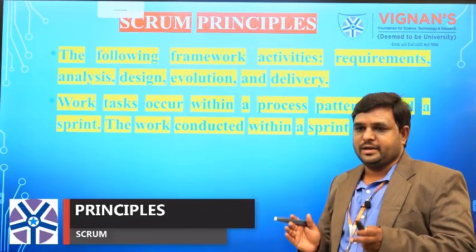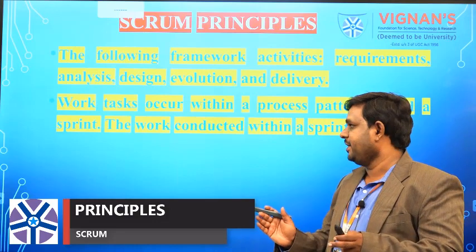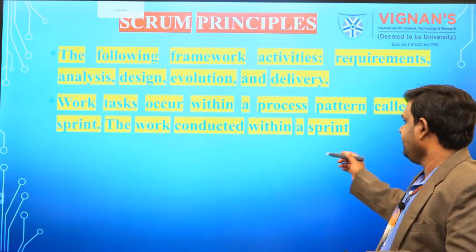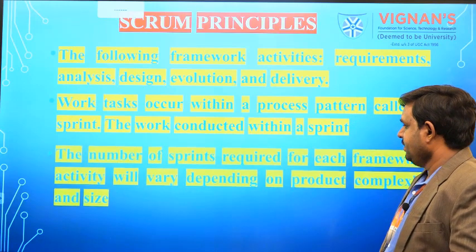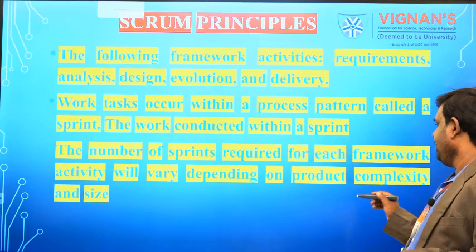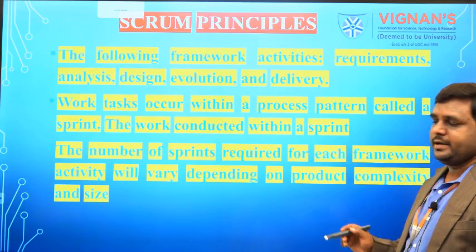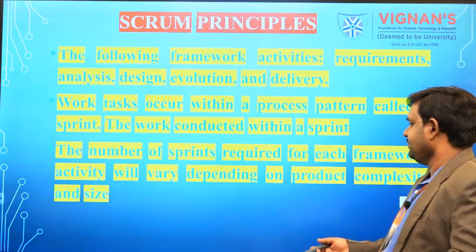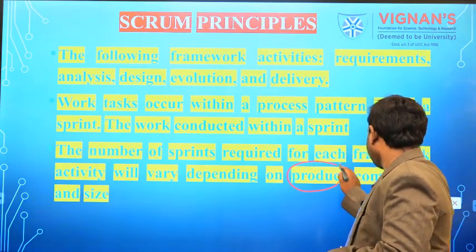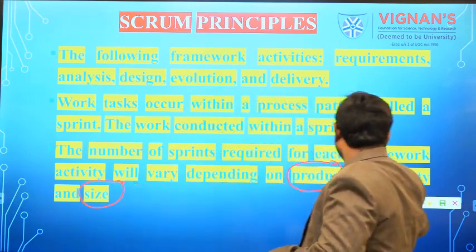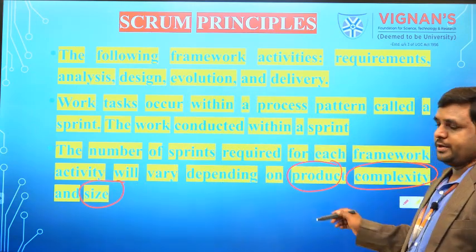The work we do in a certain period of time is called a sprint. The number of sprints required for each framework activity will vary depending on the product's complexity and size.